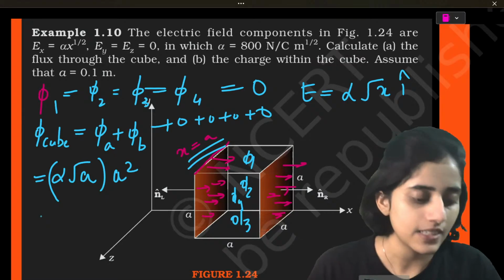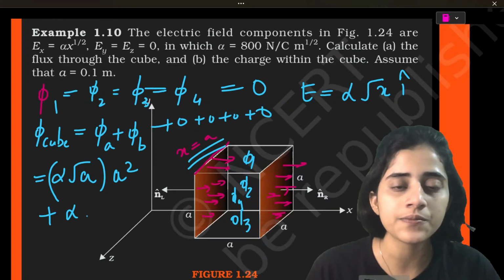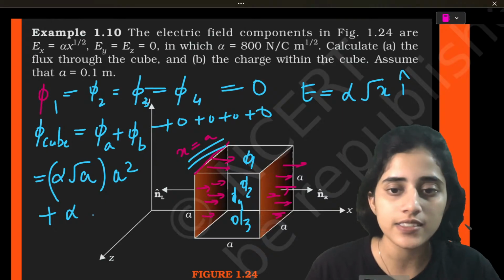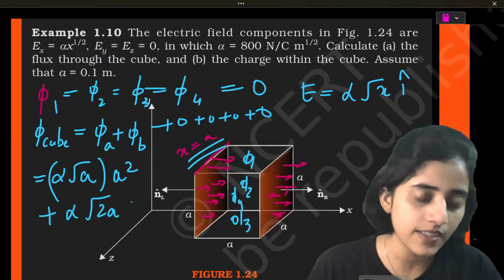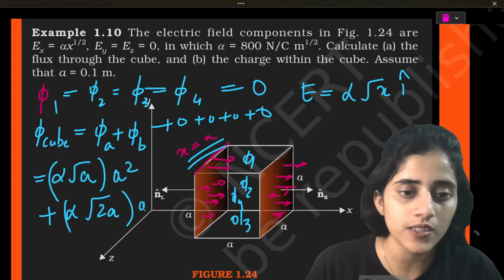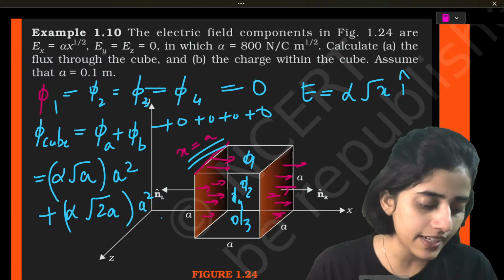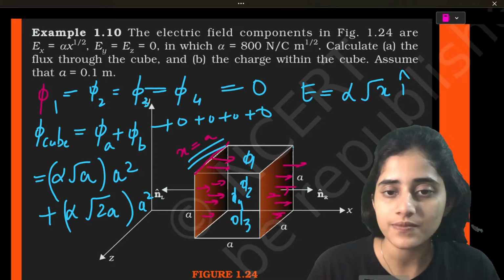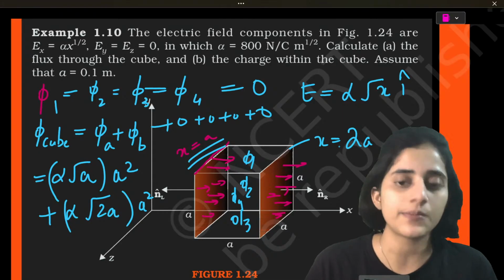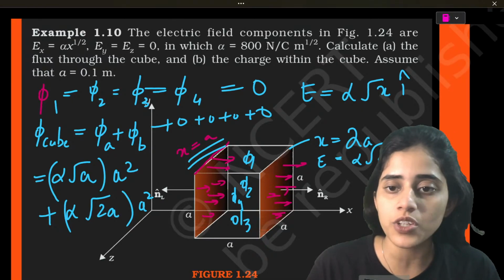Plus alpha square root of 2A into A square. How did I get that? Here I will take x as 2A, so E would be alpha root of 2A.